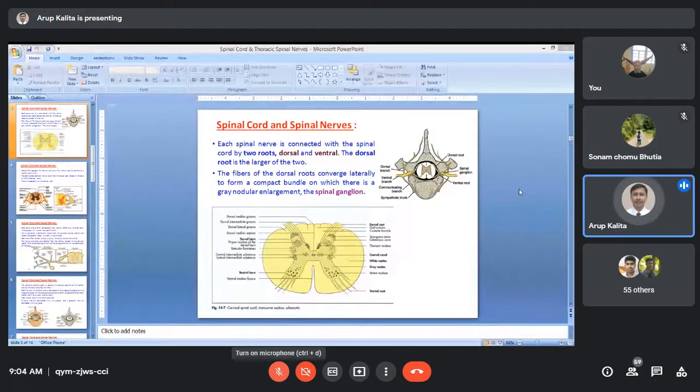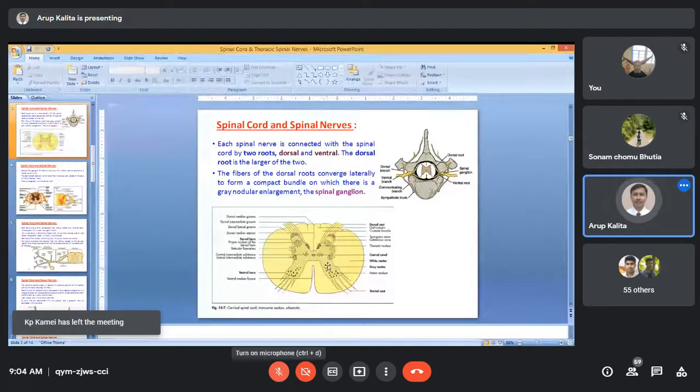So in the last class, we discussed the spinal cord and spinal nerves. If you can remember, this is the photograph of the spinal cord. This is a cross section of the spinal cord. And this is the photograph showing the spinal nerve originated from the spinal cord.